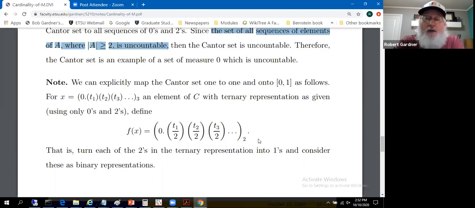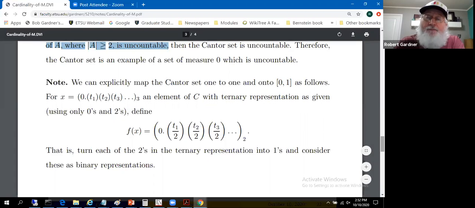And we're getting everything. It's one-to-one, it's onto, a specific one-to-one and onto mapping of the Cantor set to the interval 0, 1. You know the interval 0, 1 is not countable, so the Cantor set's not countable, and there's the one-to-one and onto mapping with an uncountable set to prove it.